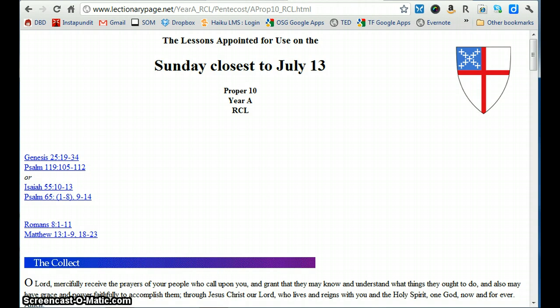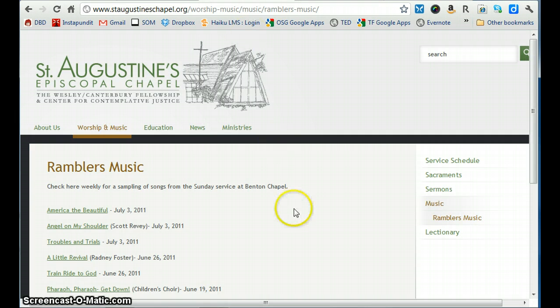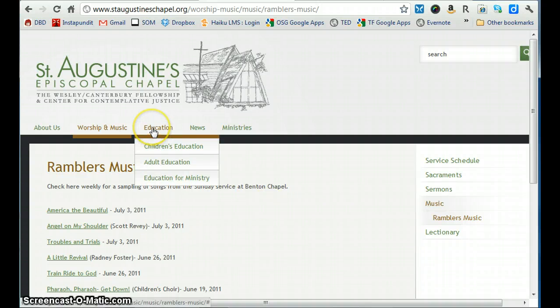So to go back to St. Augustine's, just go to the very top of your browser and click the St. Augustine's Chapel tab. All right, education, self-explanatory. Take a look at these different pages.